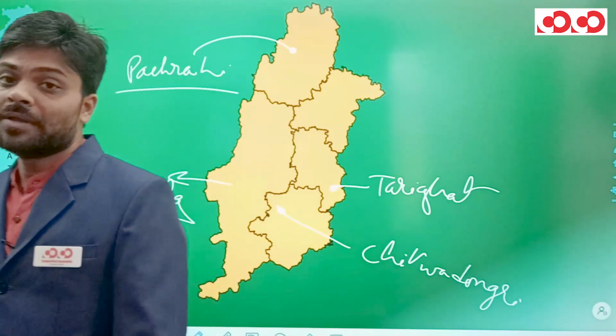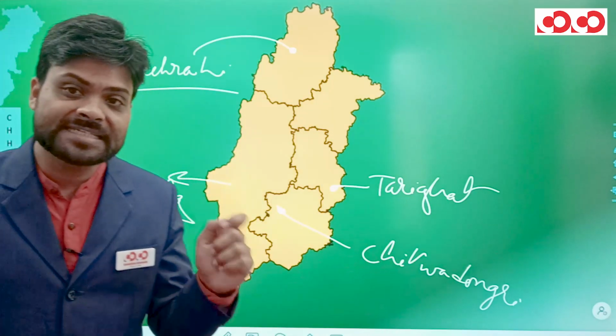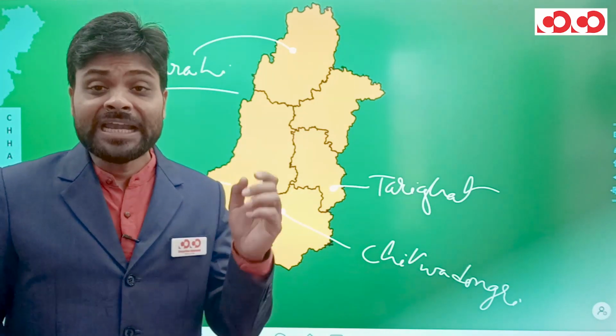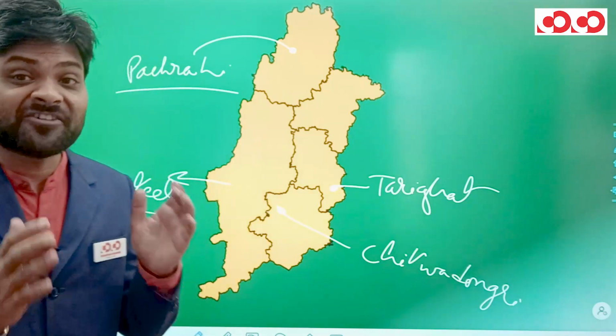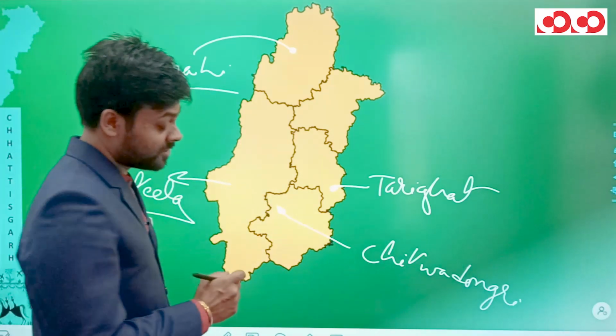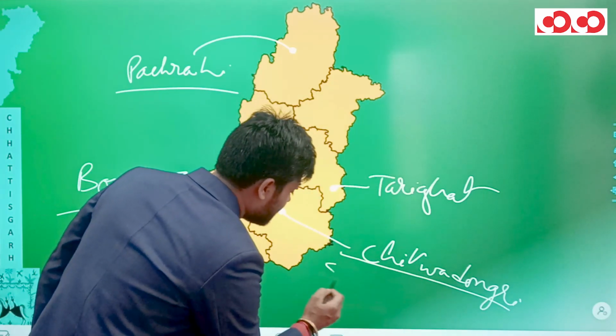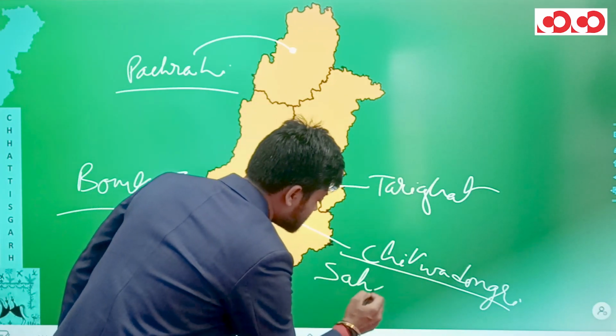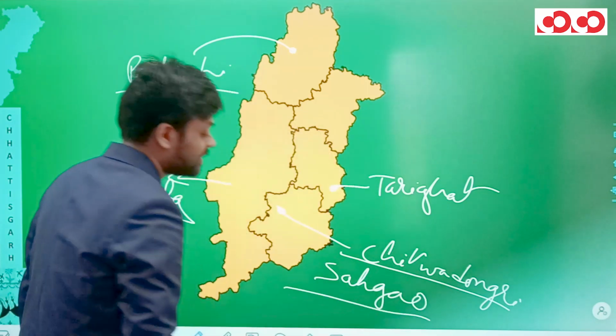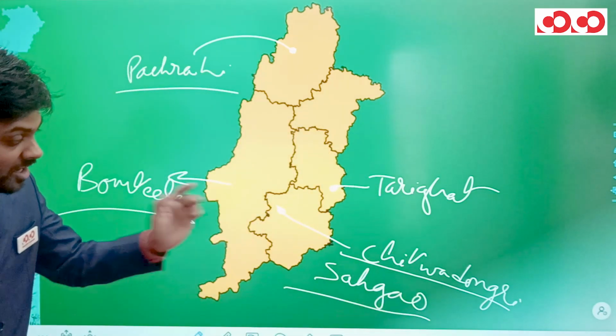district of Chhattisgarh. But according to the latest publications and the visual references presented by the state government of Chhattisgarh, this Chitwa Dongri is actually situated near the village Sahagaon. What is the name? Village Sahagaon.